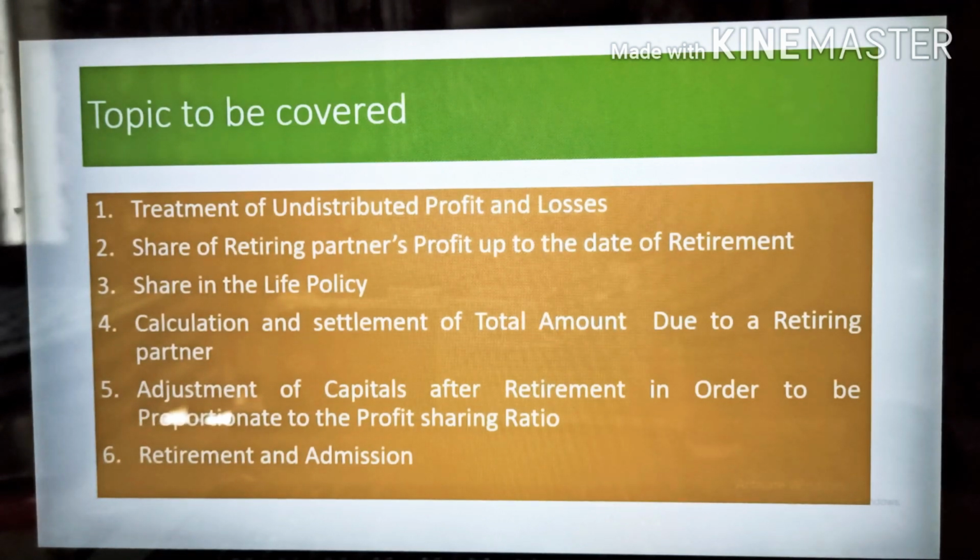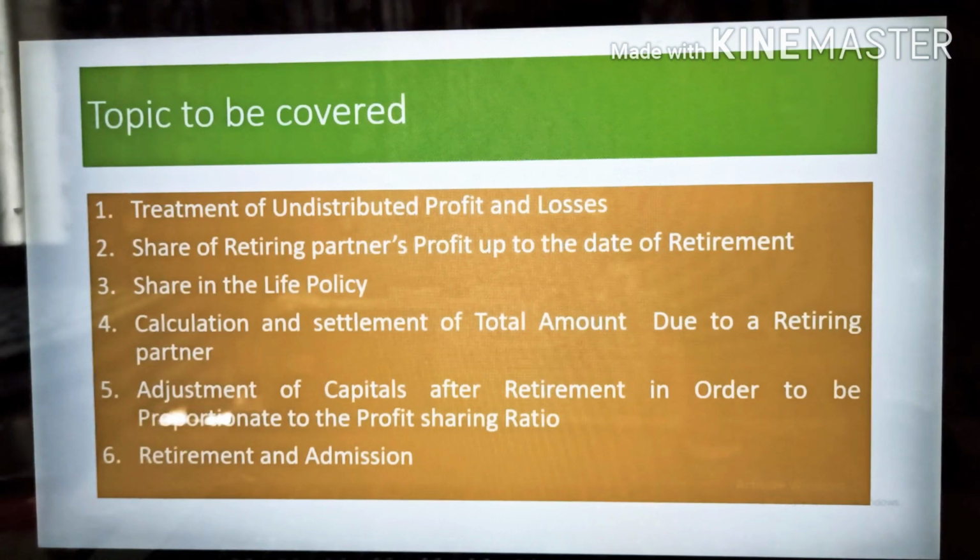Generally, in case of general reserve or credit balance of profit and loss account, it will be distributed by crediting all the partners' capital accounts in their profit sharing ratio, and will not be shown on the liability side of the balance sheet after distribution. Only the retiring partner's share of these items may be credited to his account, and the remaining amount of such accounts may be shown on the liability side of the balance sheet. In case of debit balance of profit and loss account and other expenses, the reverse treatment will be given, on the asset side of the balance sheet.